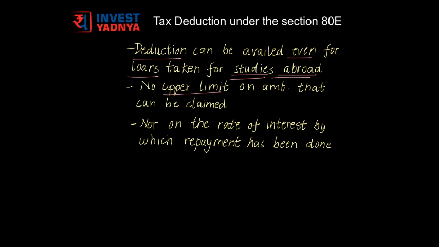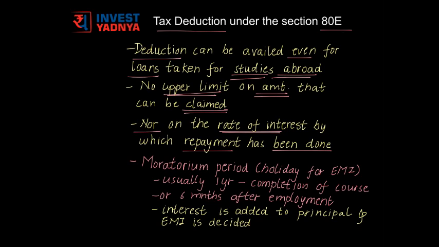There is no upper limit on the amount that can be claimed for tax reduction under the section 80E, nor is there any upper limit on the rate of interest by which the repayment has been done. There is usually a moratorium period that comes along with your educational loan. It is nothing but holiday for your EMIs or loan repayment.